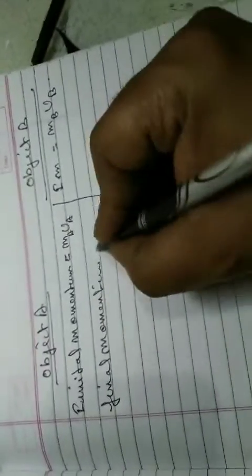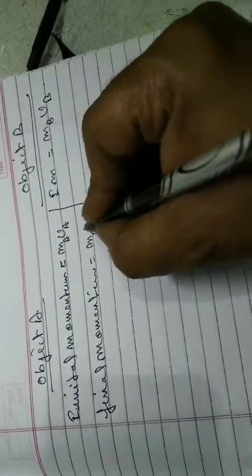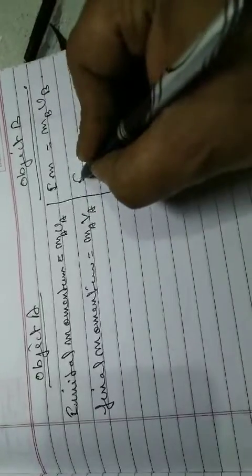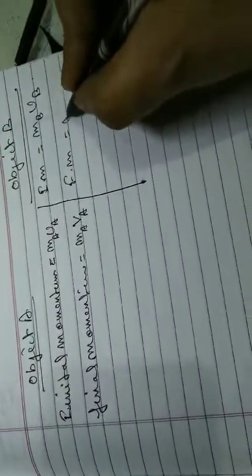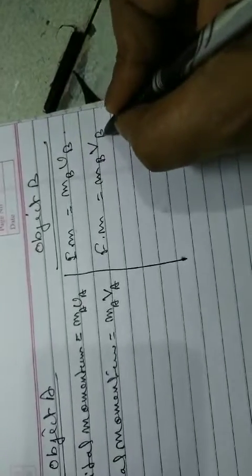The final momentum of object A will be ma va and the final momentum of object B will be mb vb.